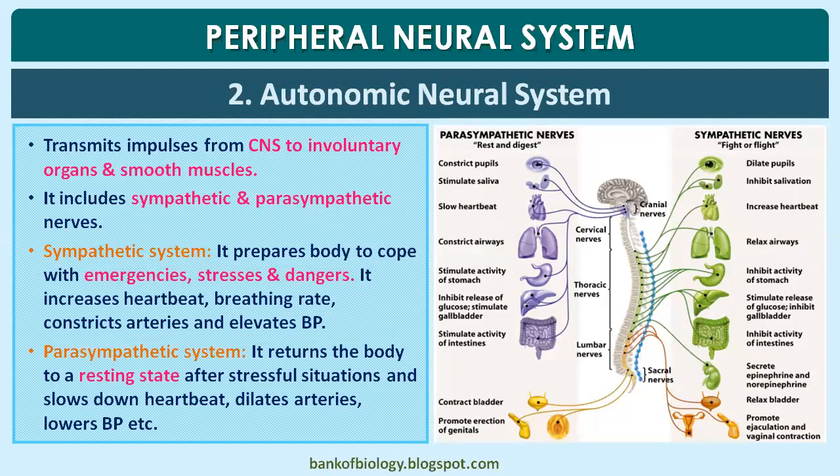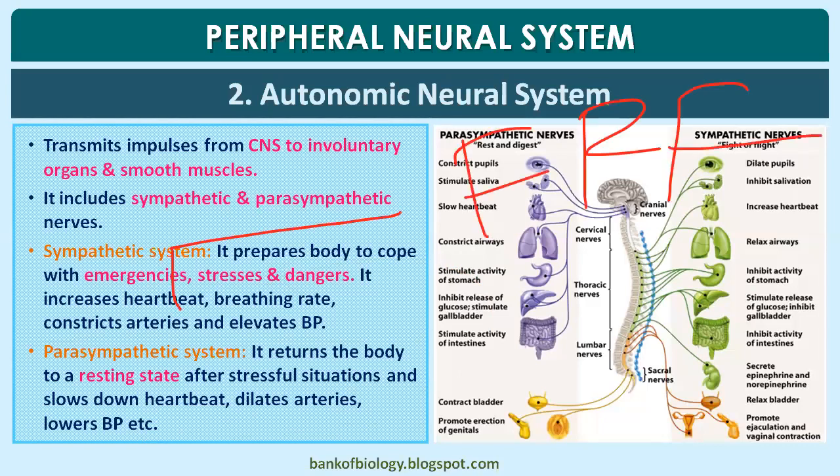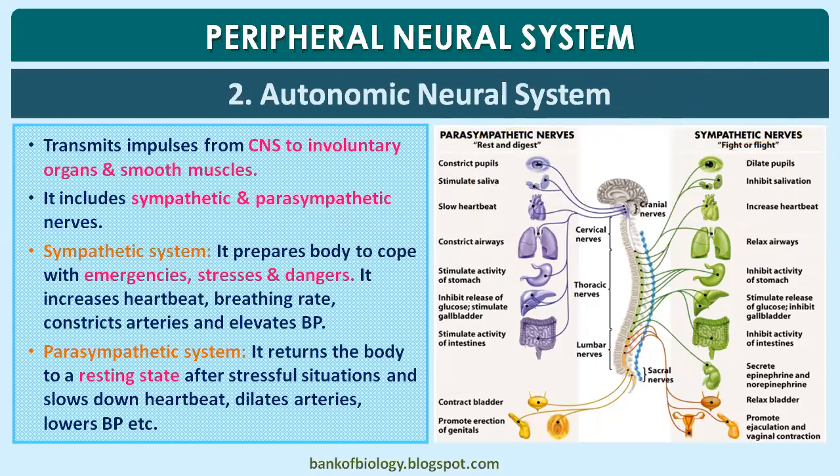Now the parasympathetic system returns the body to a resting state after a stressful situation. It slows down the heartbeat and dilates the arteries. There we said elevates BP, here we say lowers BP. Those are the actions of the sympathetic and parasympathetic. One works against the other, and we call the sympathetic nervous system the fight, flight, fright system. Similar work is done by adrenaline also, which we'll discuss in chemical control.